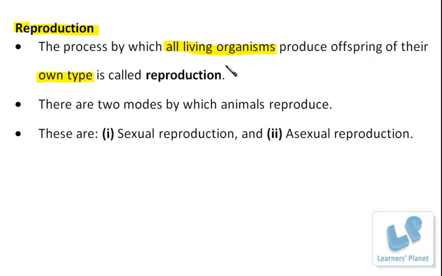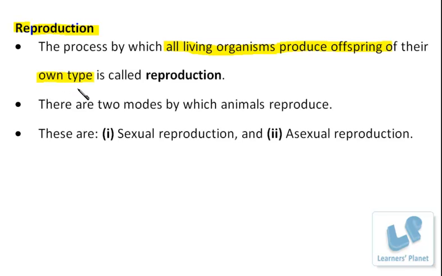It is nothing like that. So therefore I am repeatedly saying that reproduction is required for the maintenance of the number of organisms in the population, and secondly for the continuation of life on the earth. Fine. So as we are saying, these organisms are able to produce offspring. The young ones which are produced are known as the offspring, right, of their own type. This is something very important while we are defining the process of reproduction.